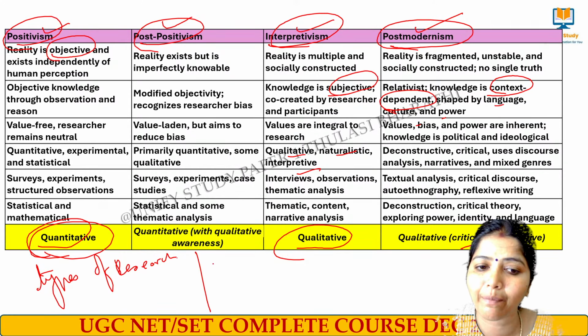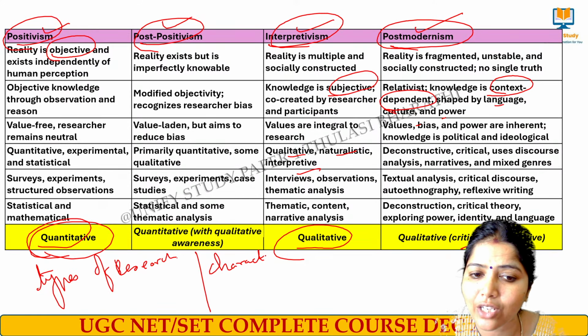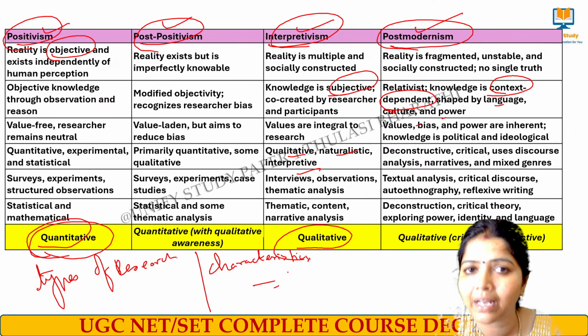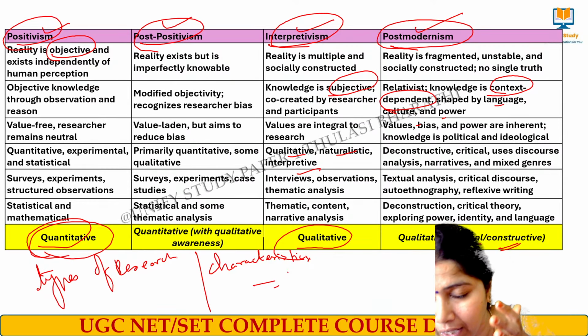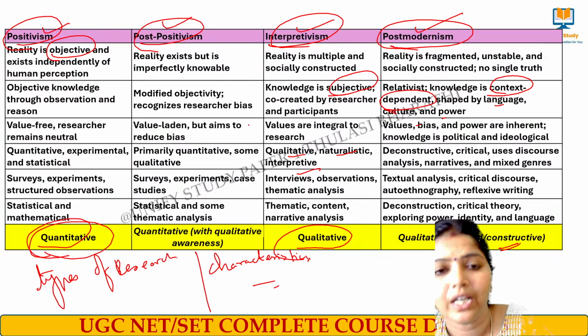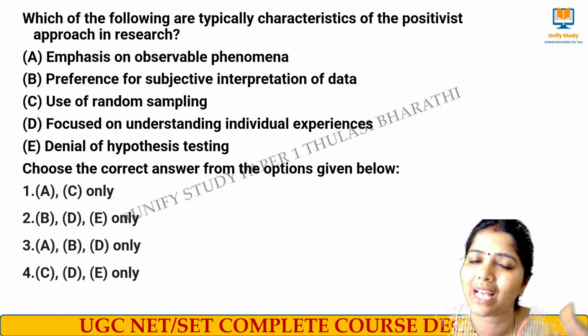And then don't forget about the characteristics of research. Characteristics of research means what? Where it is said to be objective, where it is said to be reliable, where it is said to be consistent. All these are said to be the characteristics of research. Now we move to some questions with analysis.